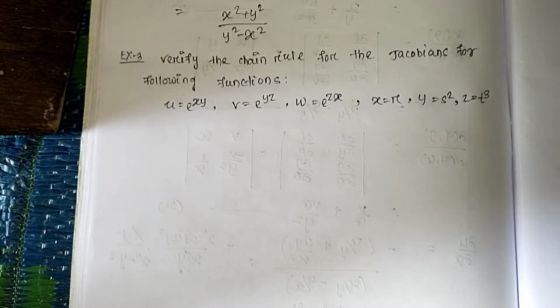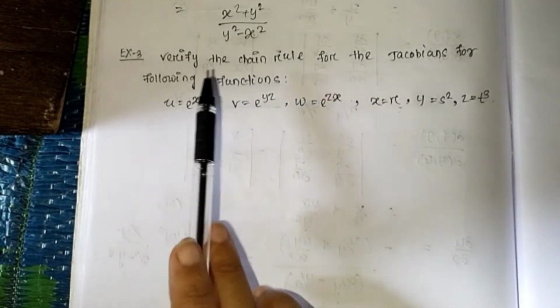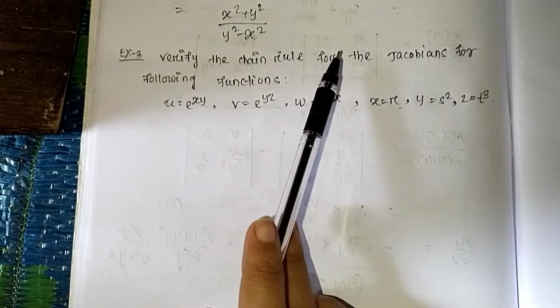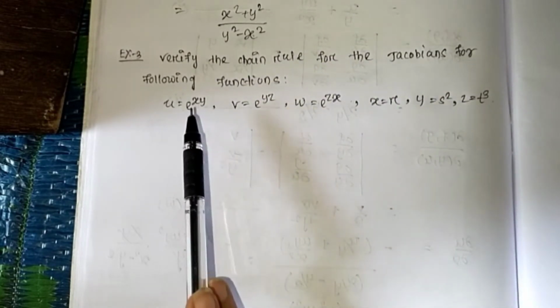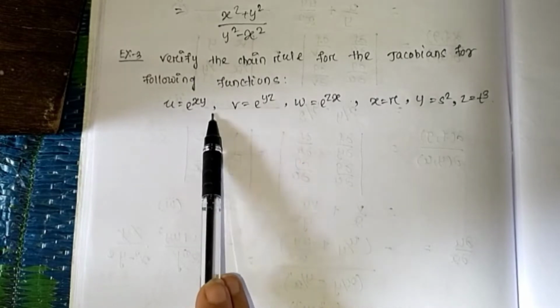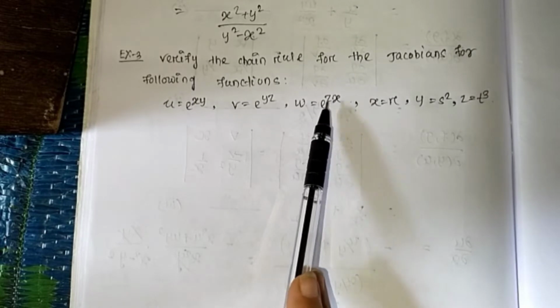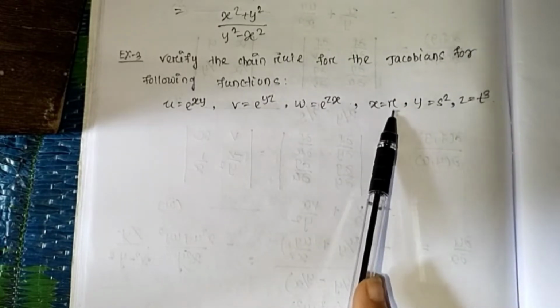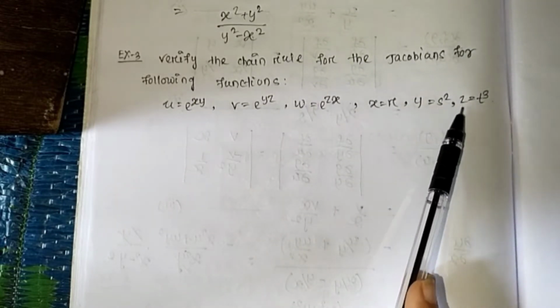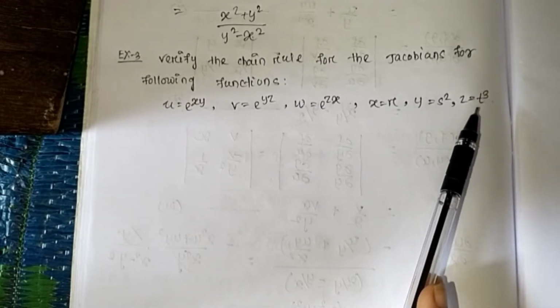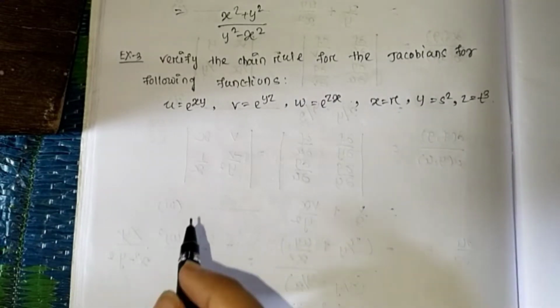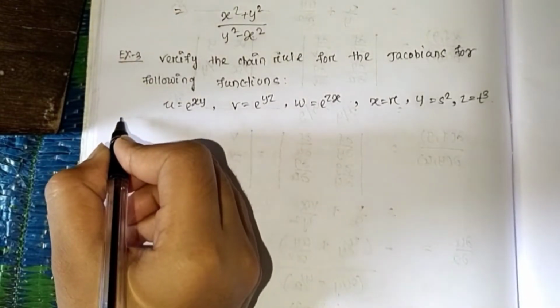Hello students, in this lecture we will do some questions of Jacobian using our theorems. So that is our example. Verify the chain rule for the Jacobians for the following functions, that is u equal to e to the power xy, v equal to e to the power yz, w equal to e to the power zx, and x equal to r, y equal to s square, and z equal to t cube. So first we will write what is given.